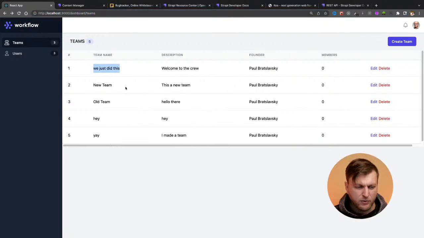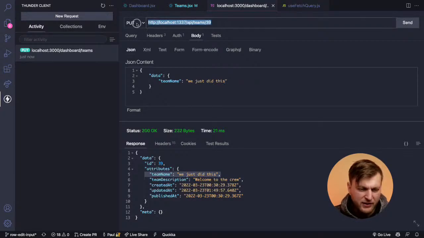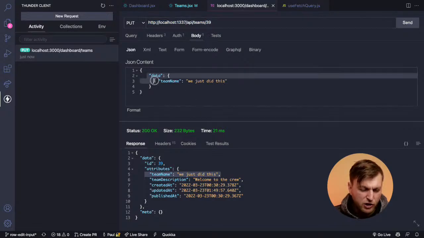So we were able to test our request, and we could have done it in Postman. I'm just trying to use this cool tool in VS Code, because if you can do everything in VS Code, why not, right? It makes sense. And so we know that we are able to make a request to this endpoint, and we know that all we need to pass is the ID of the item we want to change, and just the data that we want to change.